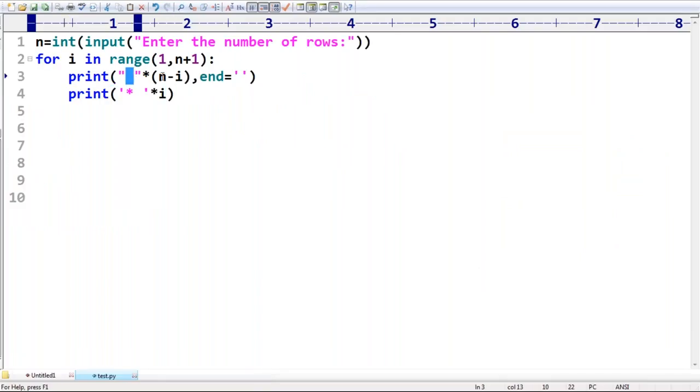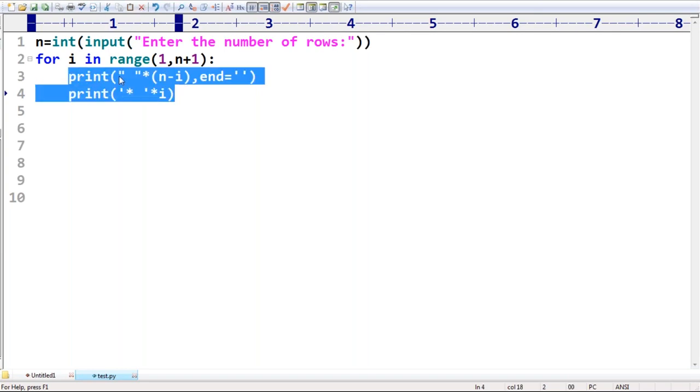So how many spaces am I printing? N minus I. Observe, what is the I value? First, what is the I value? 1. 5 minus 1 means 4. How many spaces is it going to print? 4 spaces. After that, how many stars is it going to print? I times, because first time I is 1. That's why 4 spaces followed by 1 star. Okay, first row completed. Again, this loop is going to continue.